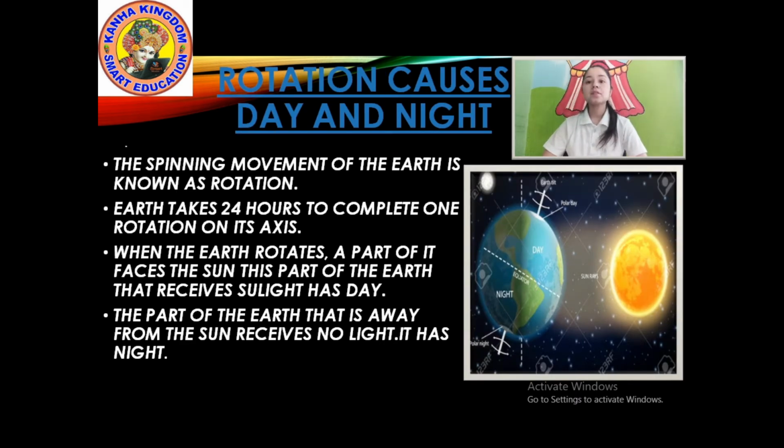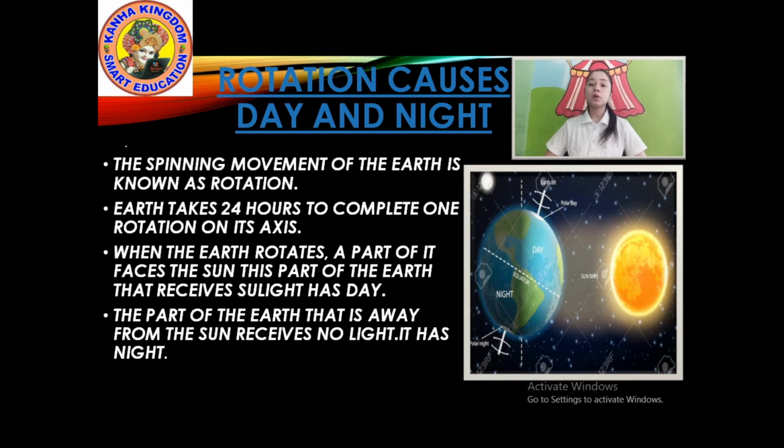So look at the picture carefully. Here the Earth faces sunlight, it is day. It is bright, and the backward half of the Earth is in dark color, it is night. That means this picture describes rotation causes day and night. Okay, I'll explain. Rotation causes day and night.